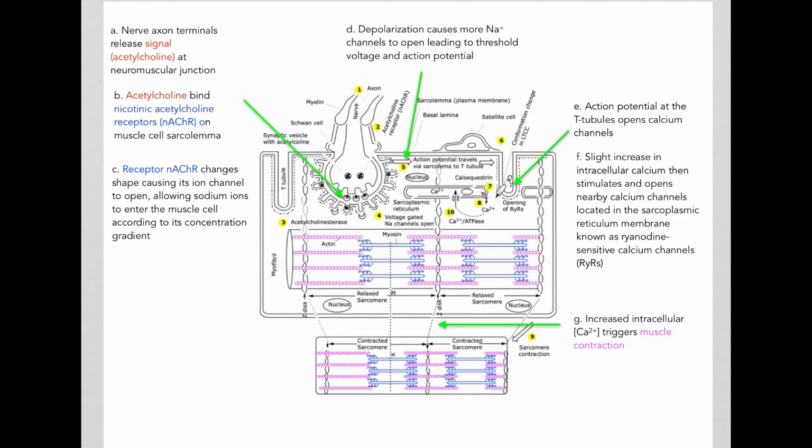So this example of a signal, in this case acetylcholine, coming from a nerve, going through the synapse and binding a receptor, in this case nicotinic acetylcholine receptor, causes the formation of an action potential, which then causes calcium release, and the biological outcome of this would be muscle contraction. This process is an example of synaptic signaling.